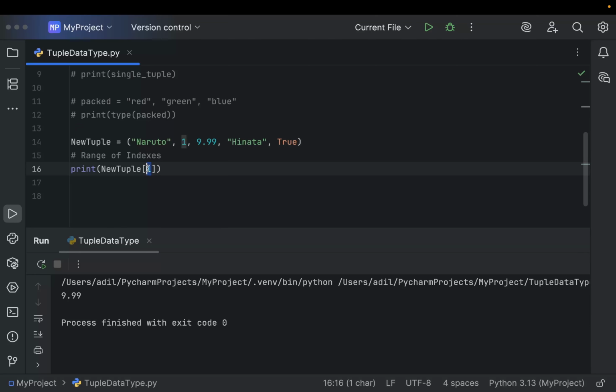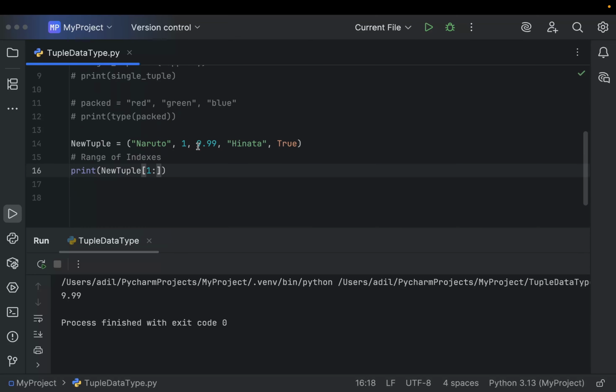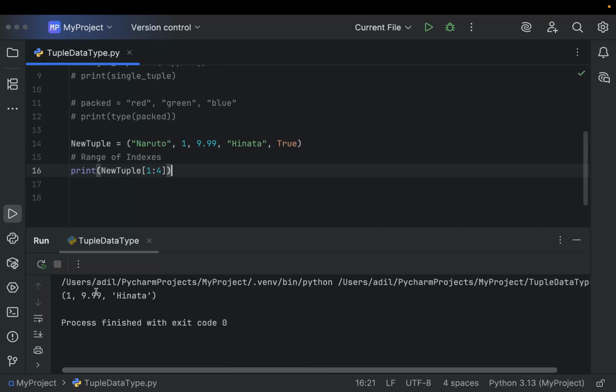In the first position, you write the index of an element and then the position of another element. For example, Hinata. Now to access Hinata, you don't give the index of Hinata but the position, which is index +1. So Hinata has index of 3, so the position is 4. Now if you run the code, you can see it prints 1, then 9.99, and then Hinata.